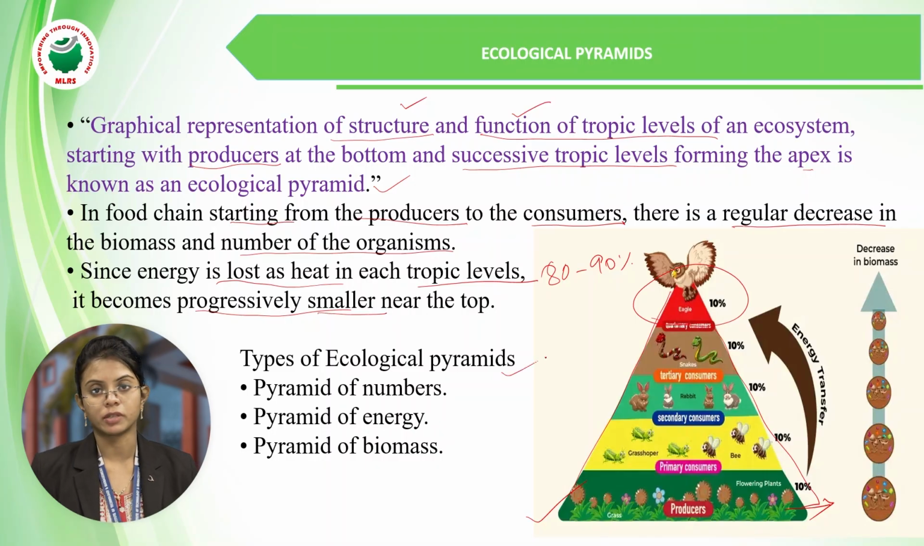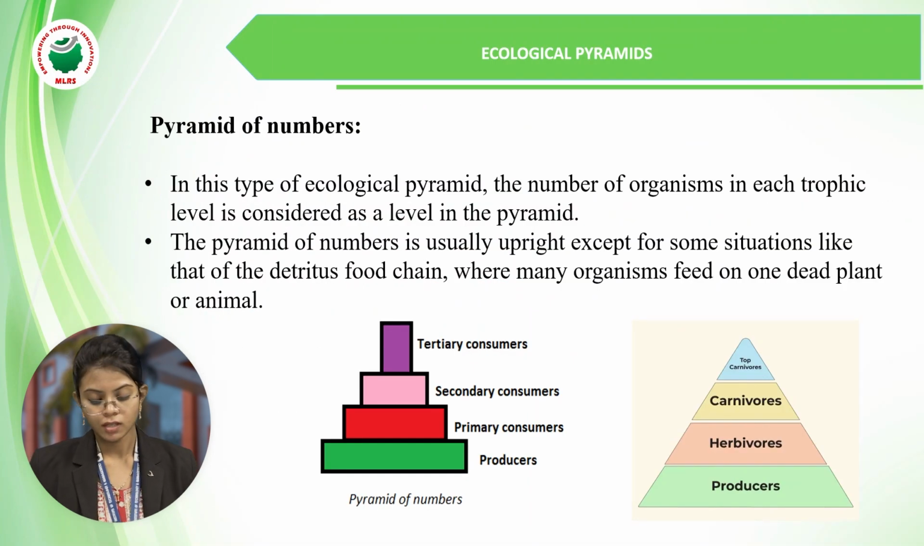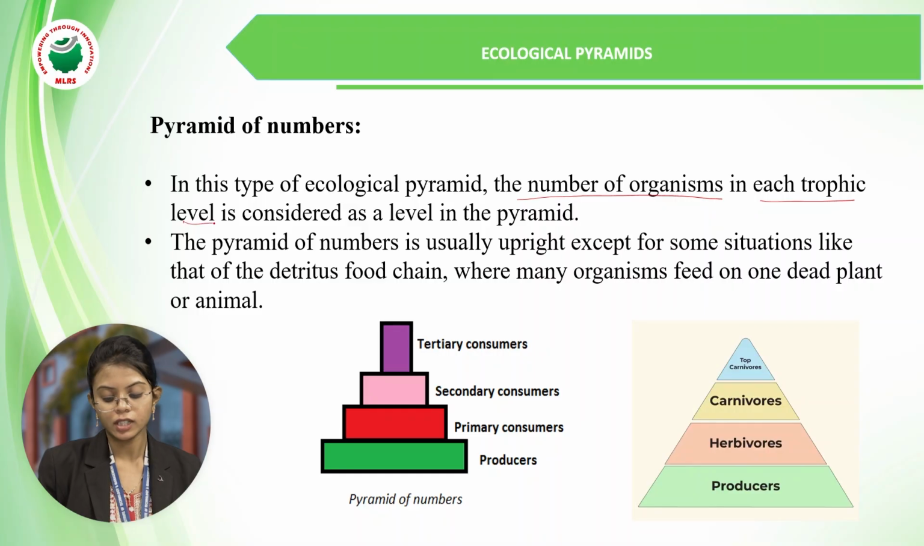Types of ecological pyramids. The ecological pyramids can be classified into three types. One is pyramid of numbers, second is pyramid of energy, third is pyramid of biomass. Pyramid of numbers. In this type of ecological pyramid, the number of organisms in each trophic level is considered as the level in the pyramid. So, each trophic level will be considered as a level of the pyramid.